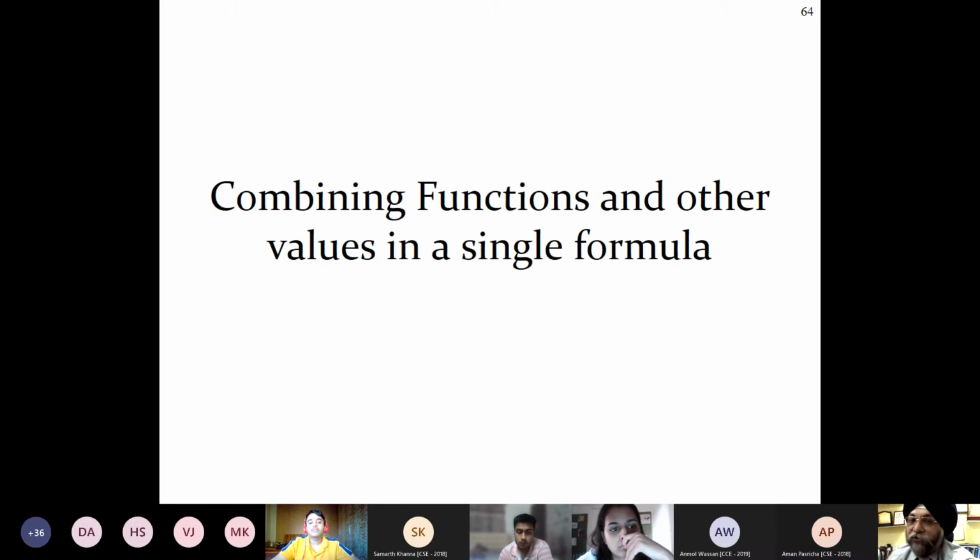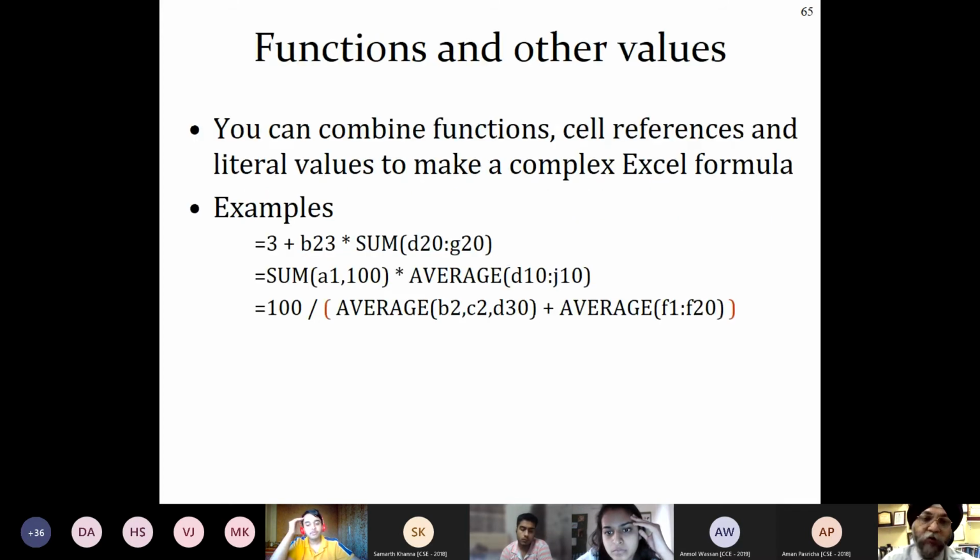So can we combine the functions and the values in a single formula? Yes, we can. Here you can see you can combine the function and cell references and literal values to make a complex Excel formula. For example, 3 plus B23 multiplied by sum of D20 to G20.